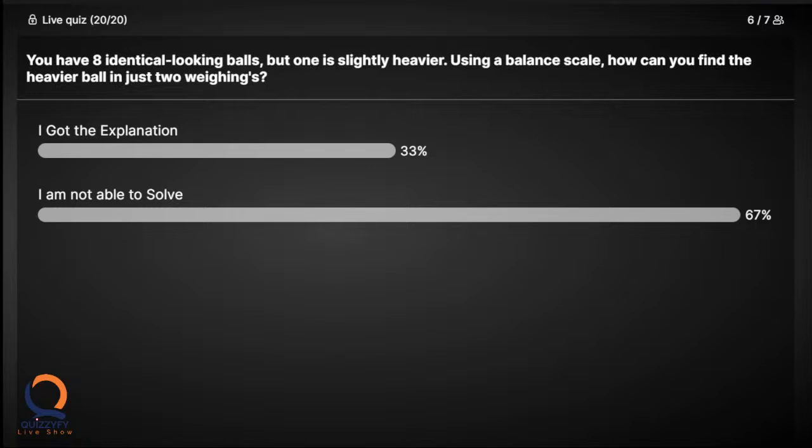Okay. With your logic, we have kept 4 balls on one side, 4 balls on the other side. For example, say the second 4 balls weigh more than the first 4 balls. You isolated the first 4 balls. Second time, you got 4 balls left. So again, if you are weighing 2 balls on each side, definitely one side will go down, which will give you 2 balls. You have already used your weighing machine 2 times. You cannot use it for the third time. Your answer is also using more than 2 times.